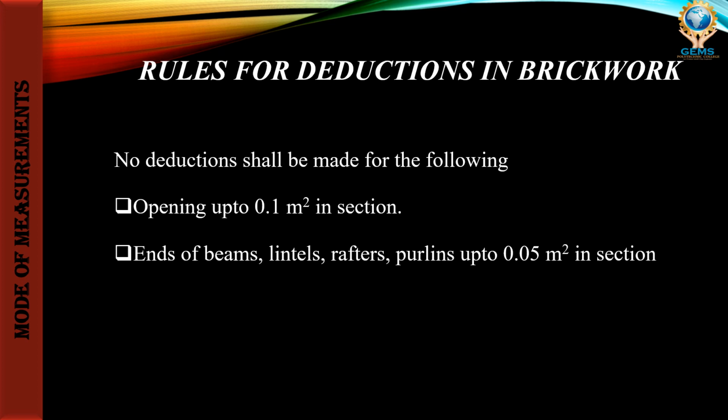What are the things we need not deduct? Openings up to 0.1 meter square in section. Consider brick work: if we have an opening of up to 0.1 meter square, we need not consider it. Then the end of the beam, lintel, rafters, purlin up to 0.05 meter square in section, we have to measure with that accuracy.